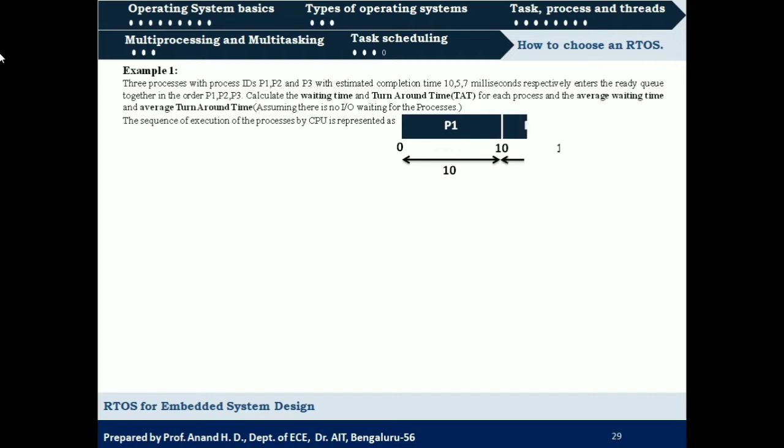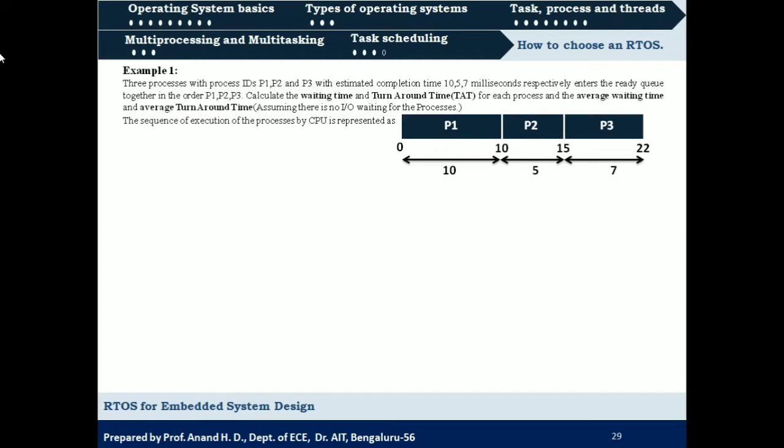So that will be scheduled for next, and it is going to execute after 10 seconds, that is after execution of P1 for 5 milliseconds. And after the execution of process 2, that is after 15 milliseconds, process 3 will be scheduled for execution and it will be executing for 7 milliseconds. Okay, so process 1 will be scheduled first, so it is not waiting.